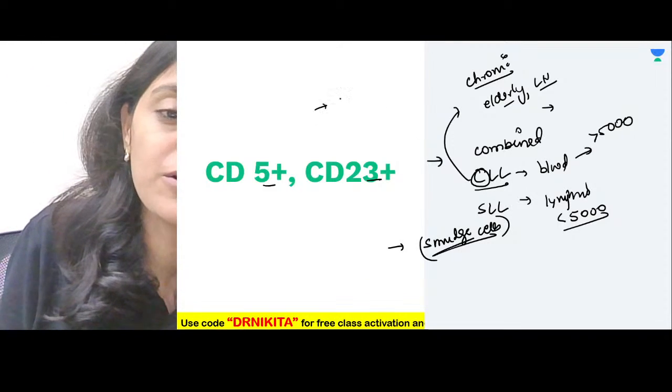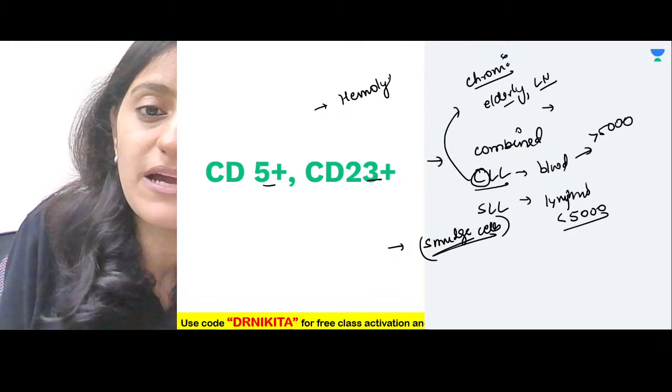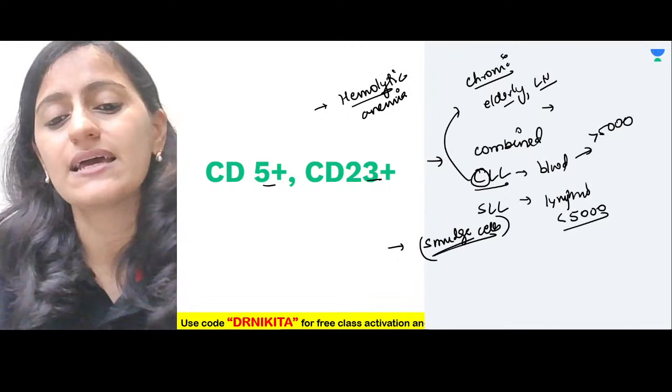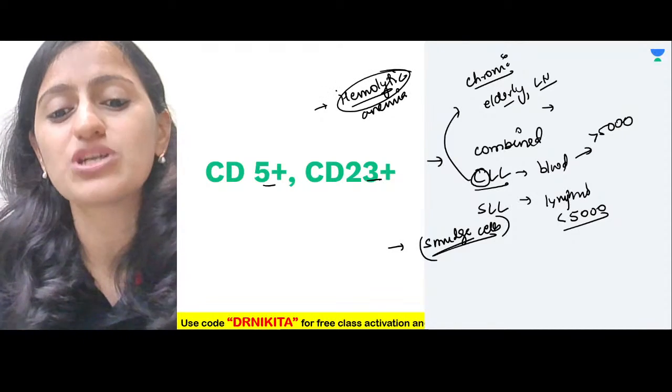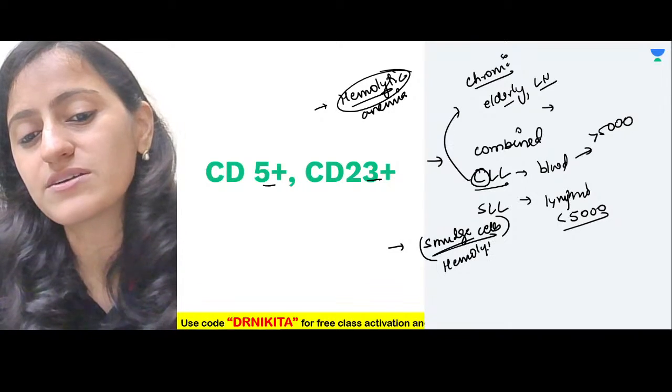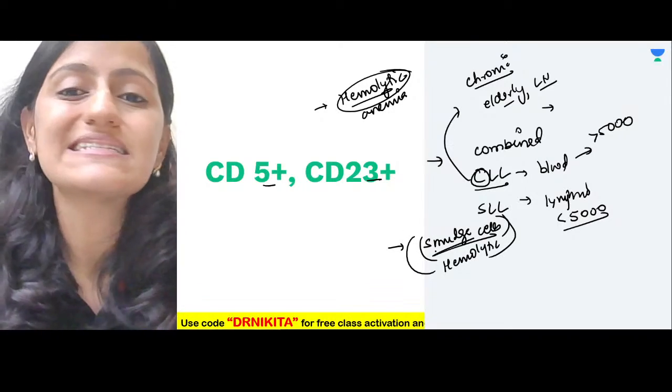Right, very important question. Autoimmune hemolytic anemia is seen with CLL. So remember all the destruction basically. Destruction of cells, destruction of RBCs, all this is seen with CLL.